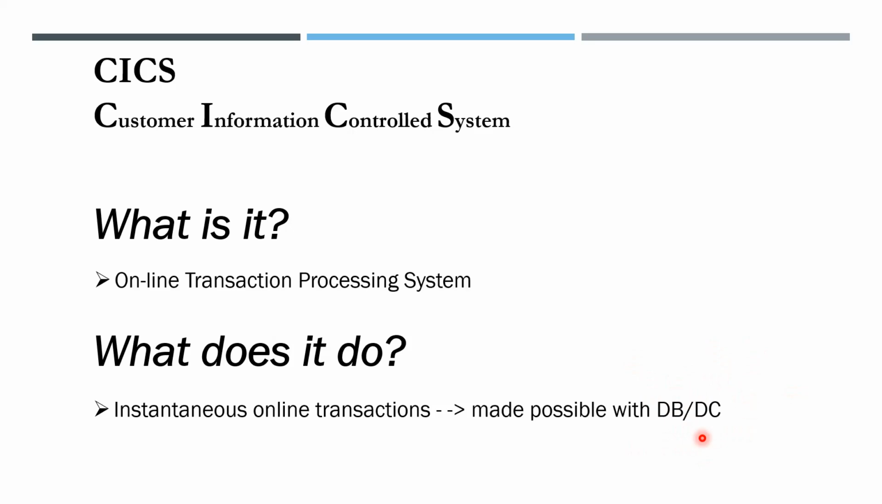Any online transaction processing system like KICS should have a database and a data communication server. Because of a database and a data communication server only, it can perform online transactions. Any transaction system will have them. Examples: online ticket booking, ATM, etc.